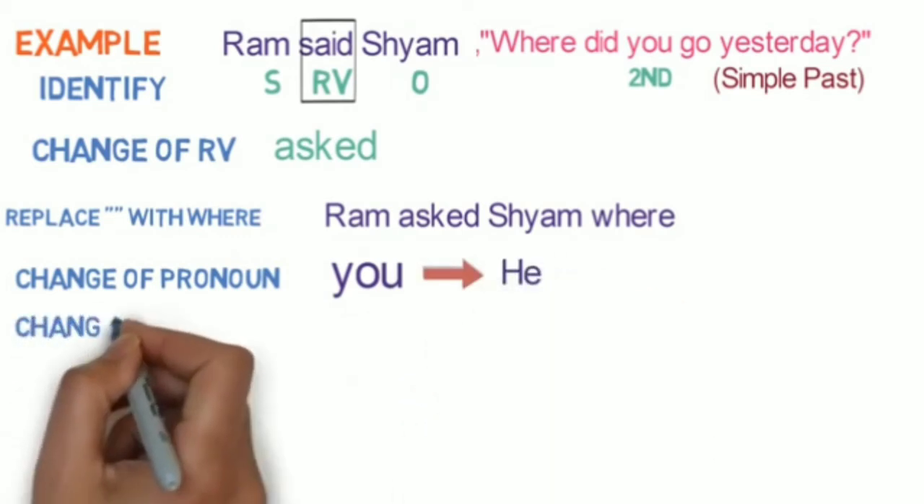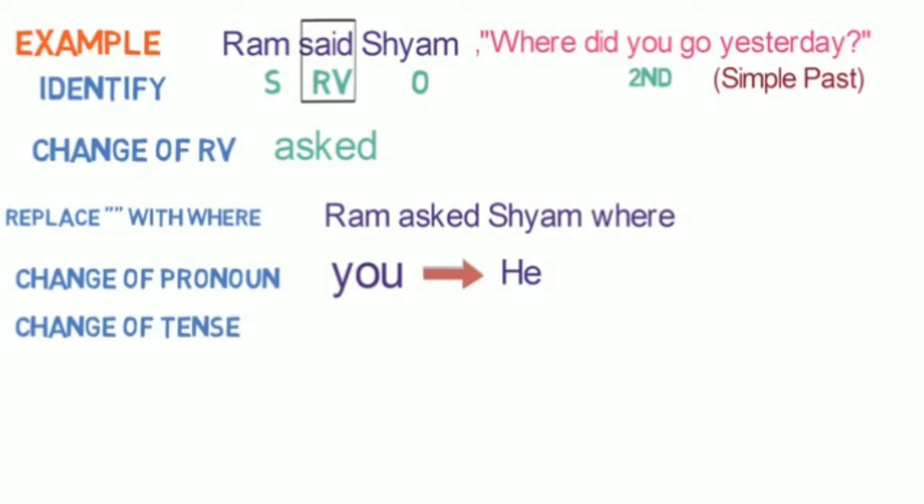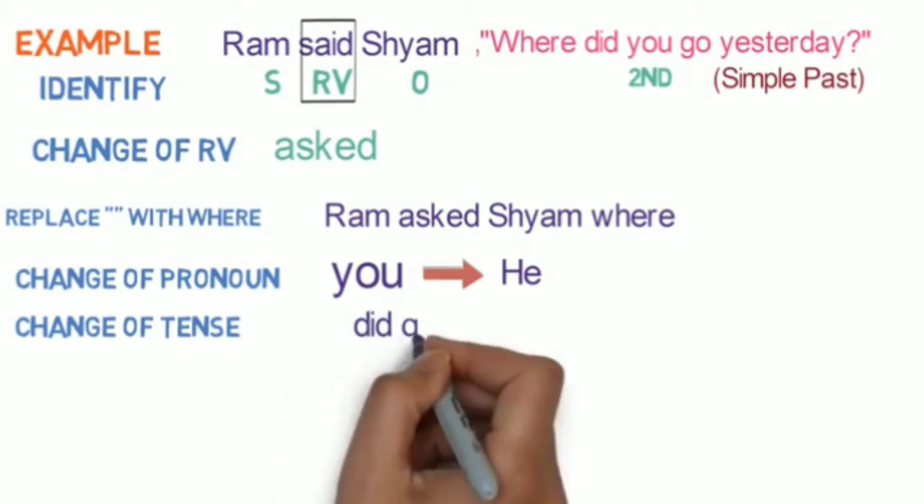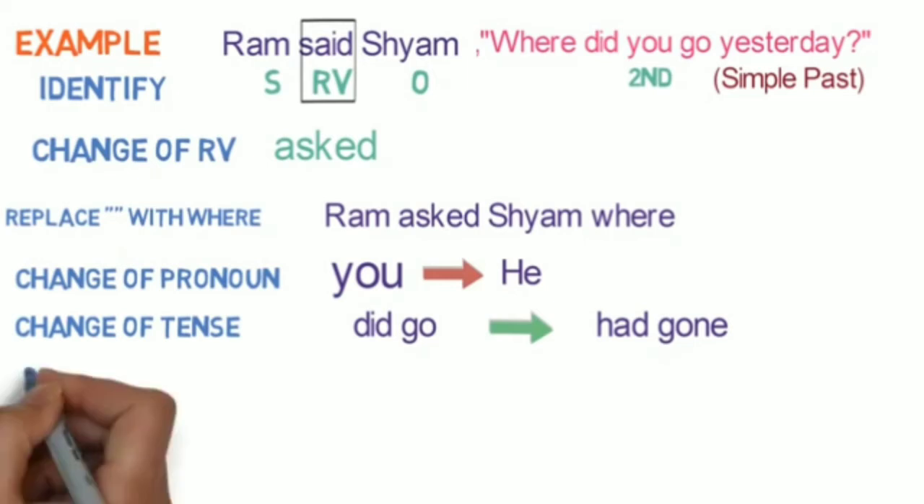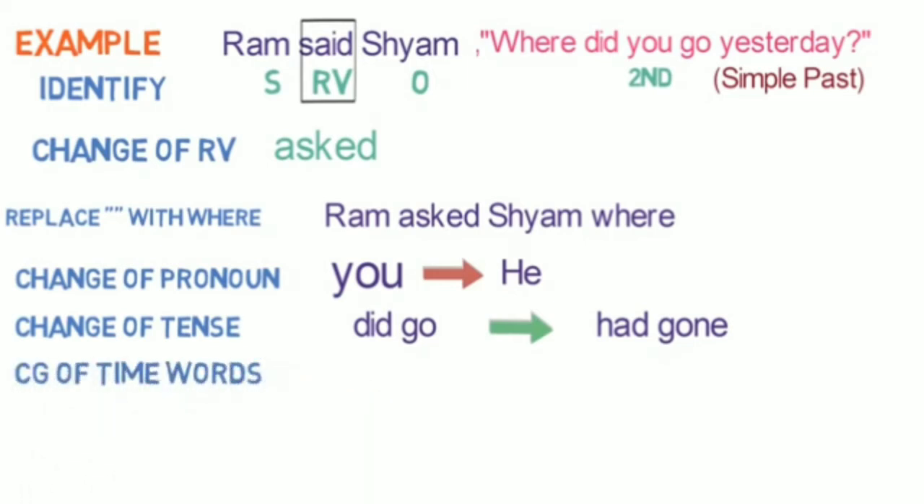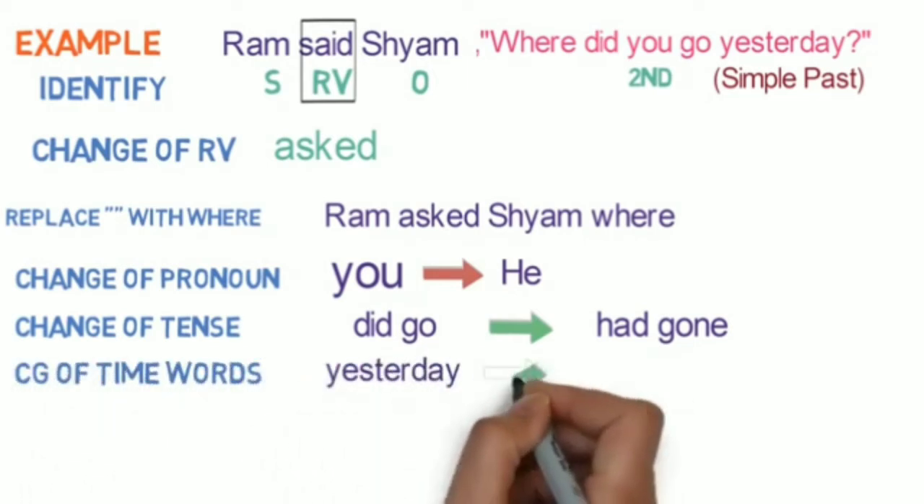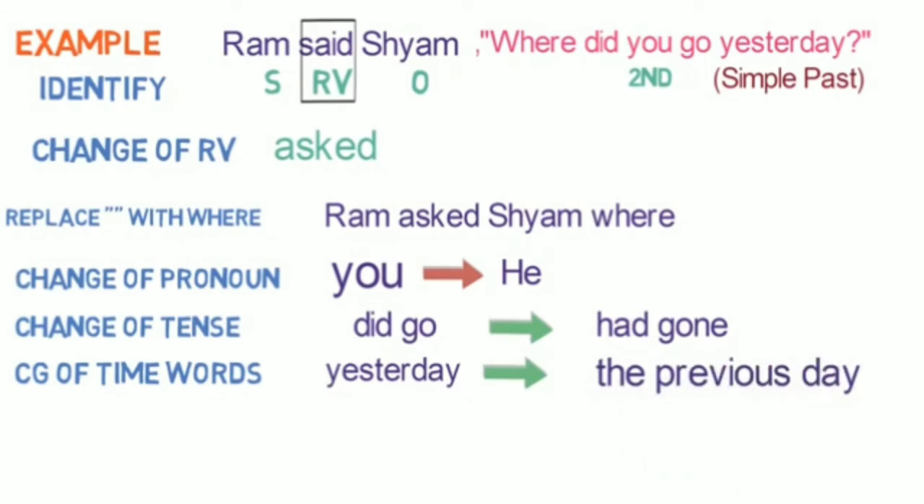Step 5 is the change of tense. Here the reported speech is in simple past. So it will be converted to past perfect. Did go gets converted to had gone. Step 6 is the change of word denoting time. Here yesterday will be converted to the previous day.